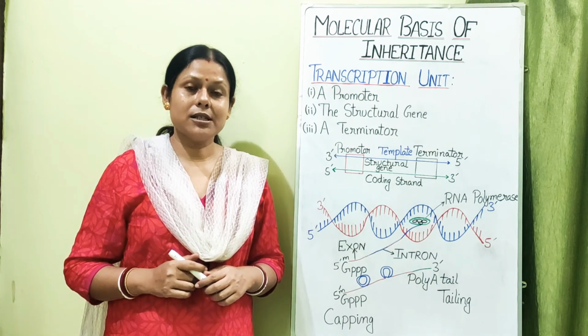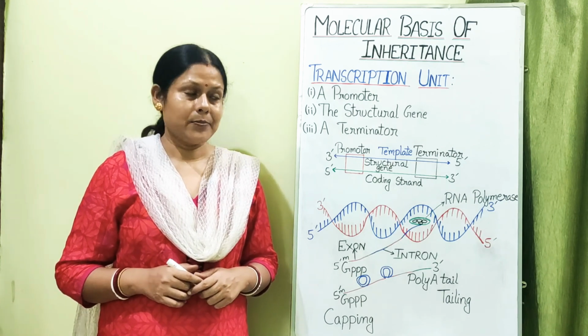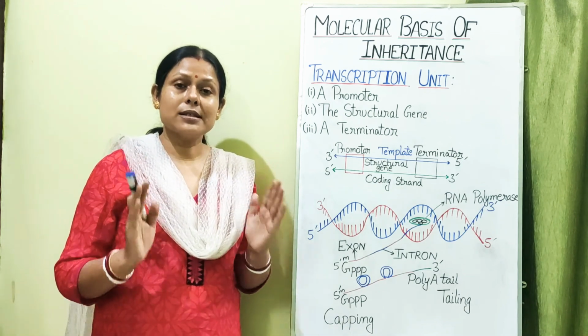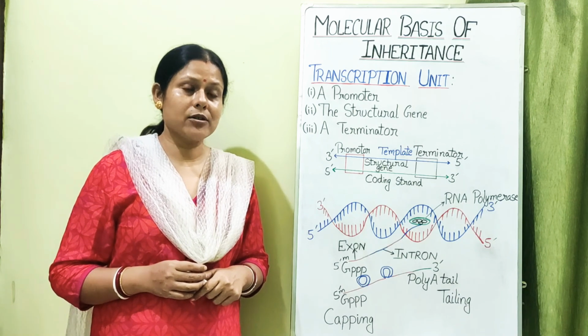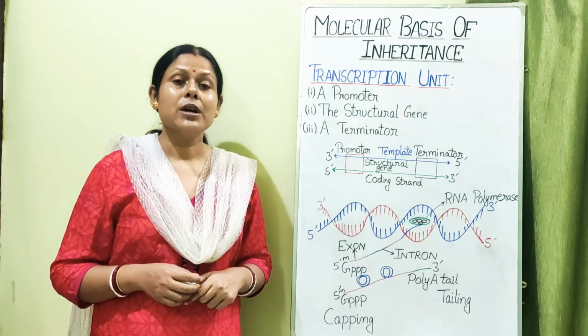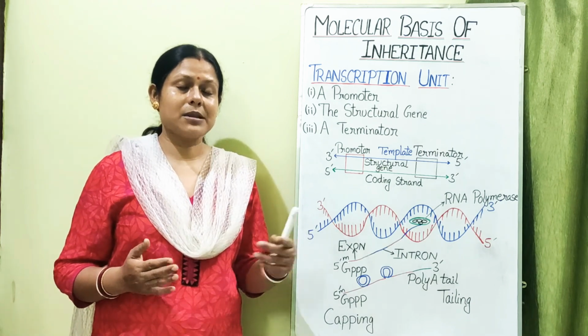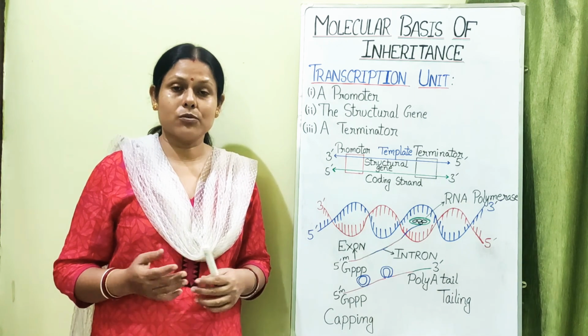Now the strand of the DNA from which the RNA is copied is called the template strand. So for transcription, a particular segment of the DNA is selected. Although in case of prokaryotes, since they have only one chromosome, that is transcribed at a time. But as far as the eukaryotes are concerned, they have many chromosomes.